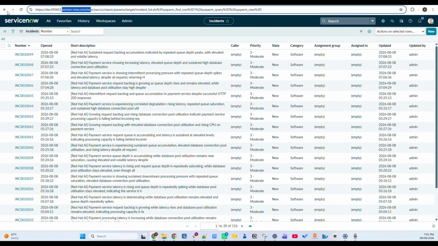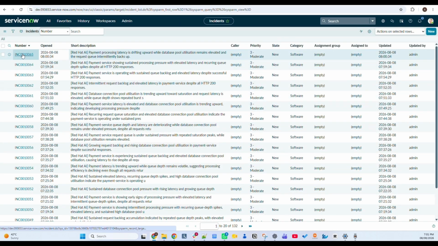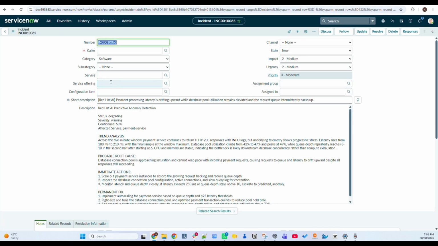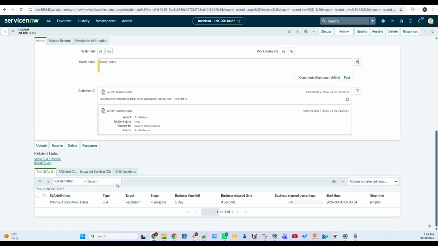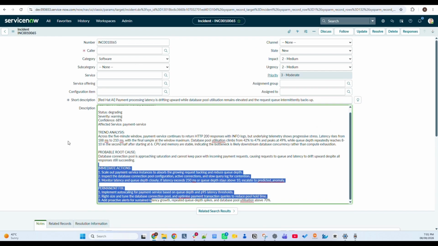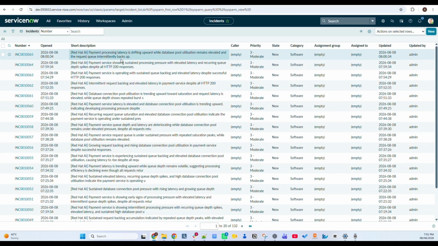If you go here, let me refresh the page. Now, if you see here in ServiceNow, incidents are getting created. If you go inside this incident, you can see the same email, right? 68%, the trend analysis, the fix has been suggested, and then it has been created here with priority 3, SLA, right? And then probably somebody from the support team will look at it and try to fix it or do something. The downtime could be avoided, right?